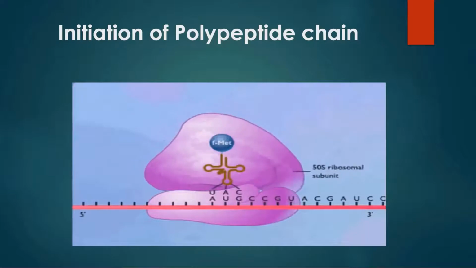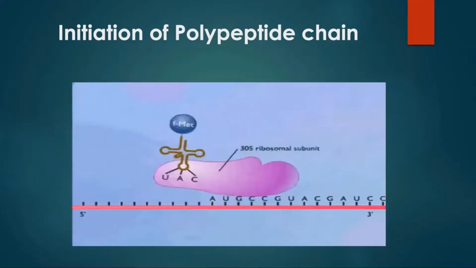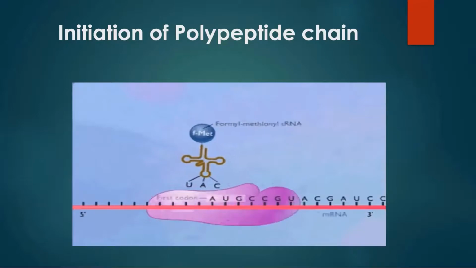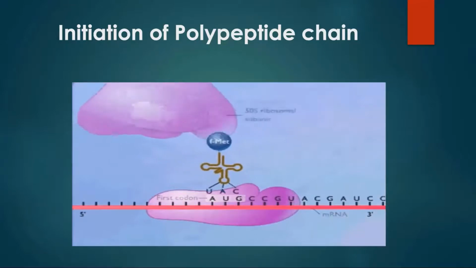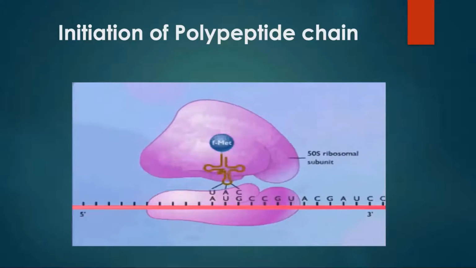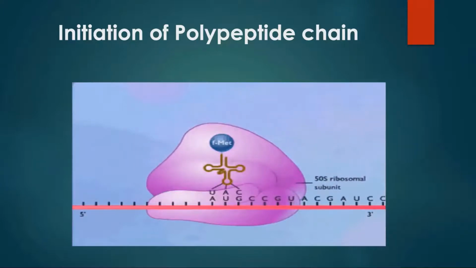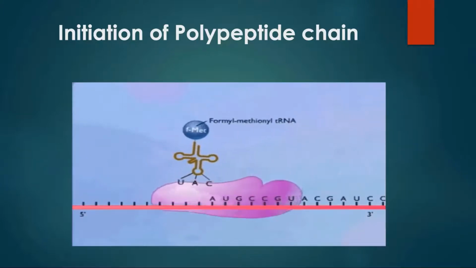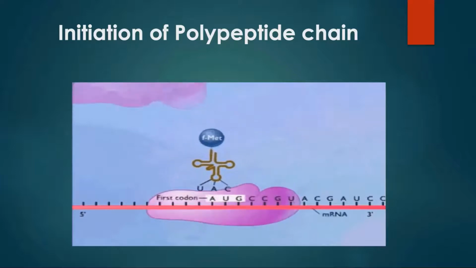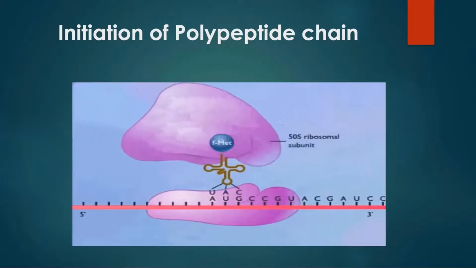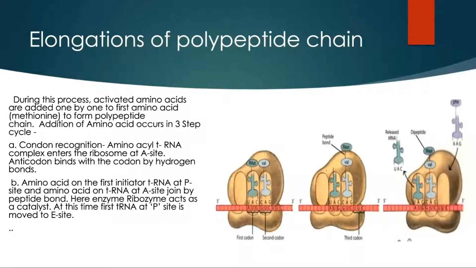Then the large subunit of ribosome joins with the small subunit of ribosome, messenger RNA, transfer RNA complex in presence of magnesium ions. And in this way, the initiation of polypeptide chain occurs. Now the next step is elongation of polypeptide chain. During elongation, activated amino acids are added one by one to the first amino acid, that is methionine, to form a polypeptide chain.